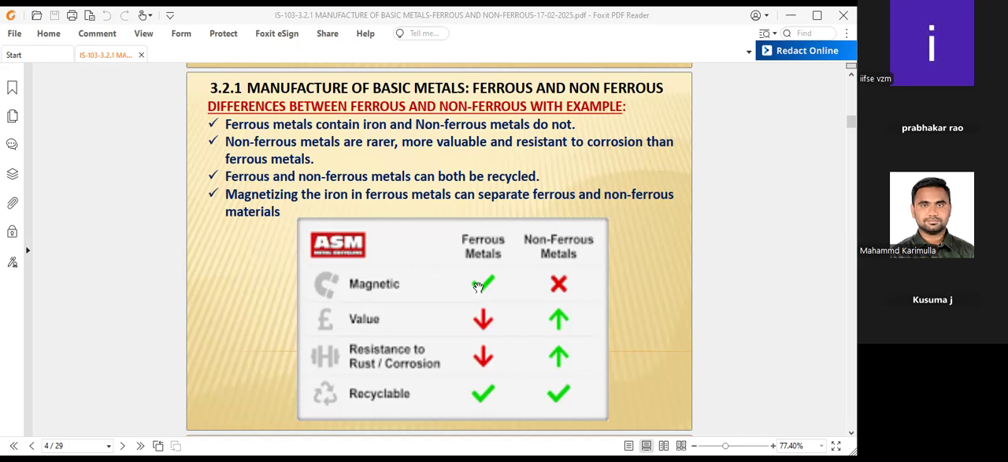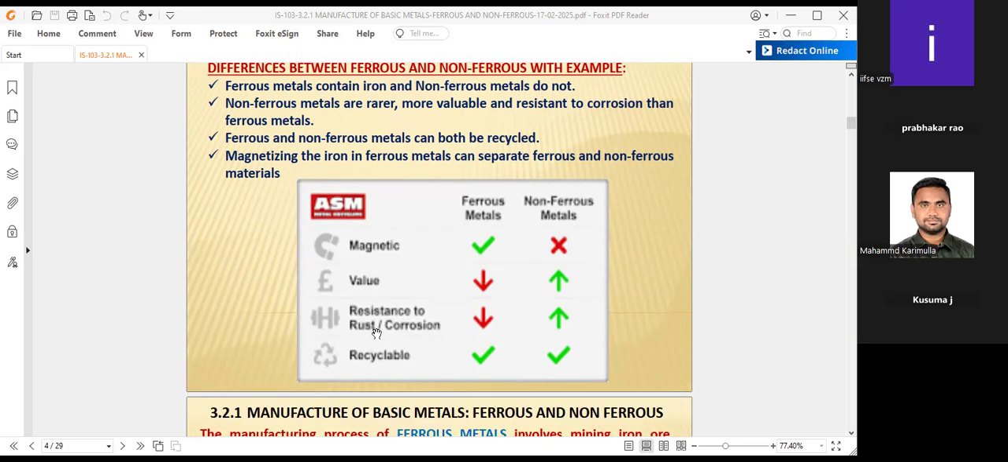Non-ferrous metals are non-magnetic. The value in dollars is somewhat less for ferrous material compared to non-ferrous, and its resistance to rust or corrosion is very low compared to non-ferrous. Both are recyclable. These are some examples of ferrous and non-ferrous metals.